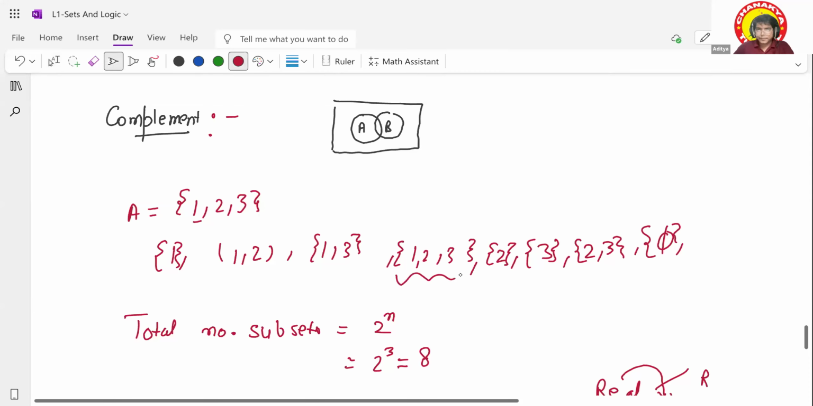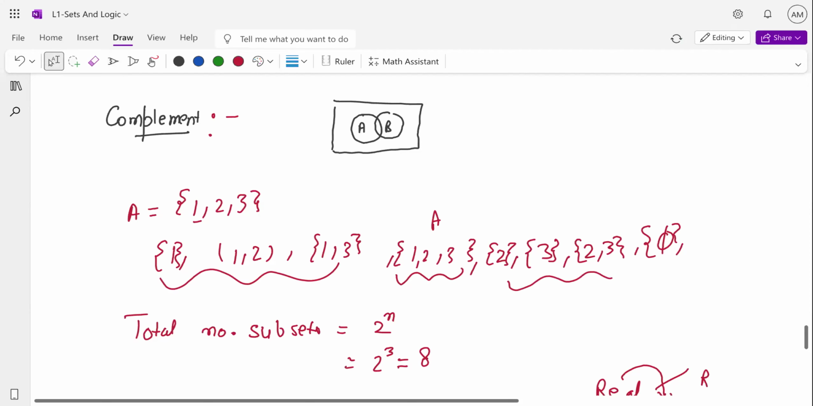is there, right? But isn't it the set itself? So can I say it is a proper subset? No, it is the set itself. You can say it is a subset, but it's not a proper subset. A proper subset should be less than the set itself. Is it clear? All the rest of the things are proper subsets, but this is not a proper subset. Clear? So this is a very simple thing.